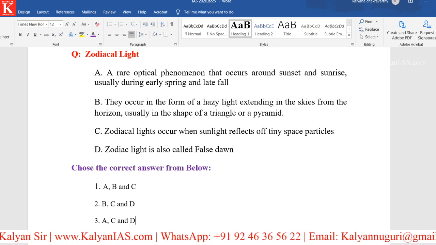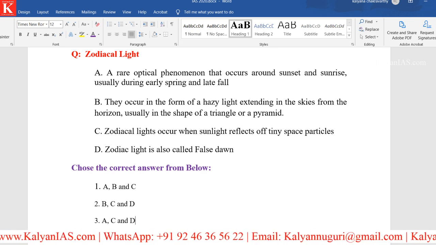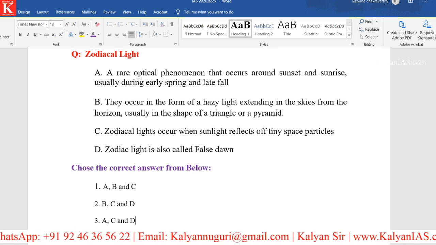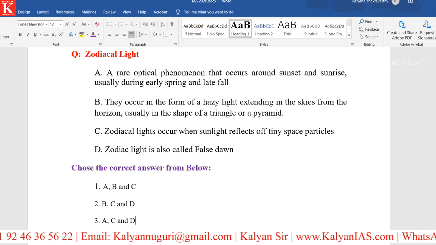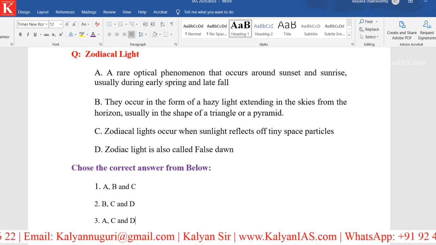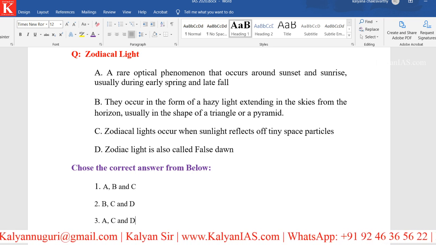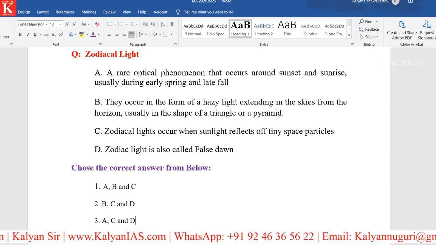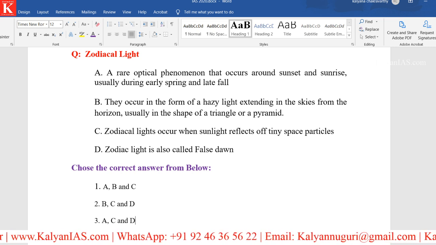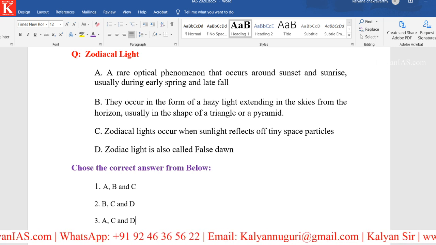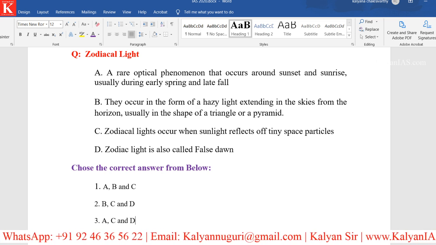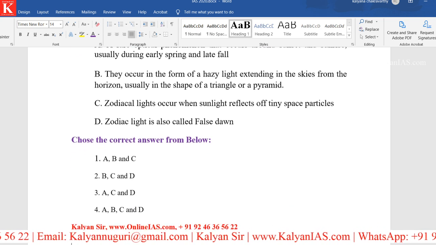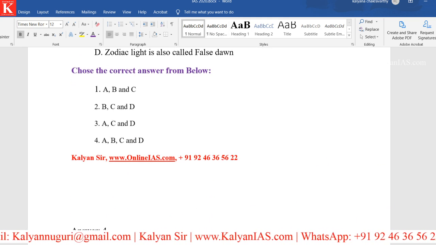C. Zodiacal lights occur when sunlight reflects off tiny space particles. Yes, this is how it will occur. And this zodiacal light is also called false dawn. Look at the statements very clearly, very carefully, maybe a possible question. As far as this question is concerned, all the statements are absolutely right, and your answer should be option 4, A, B, C, D. Right? So this is your answer. Now, we'll be going ahead. So option 4 is the answer.